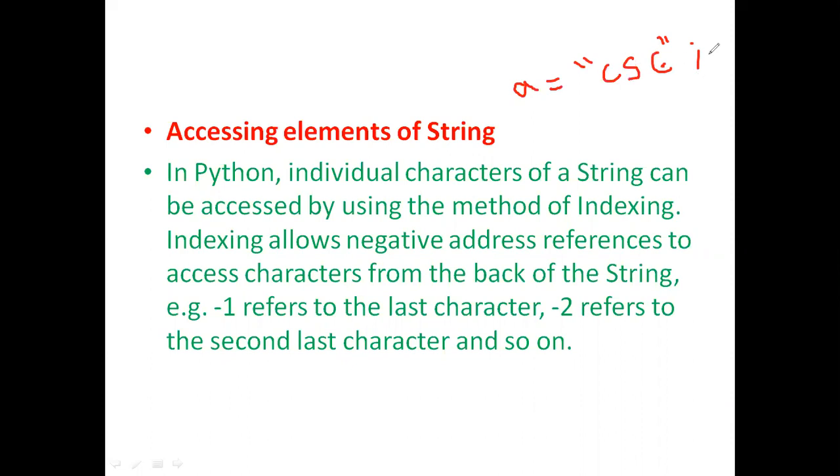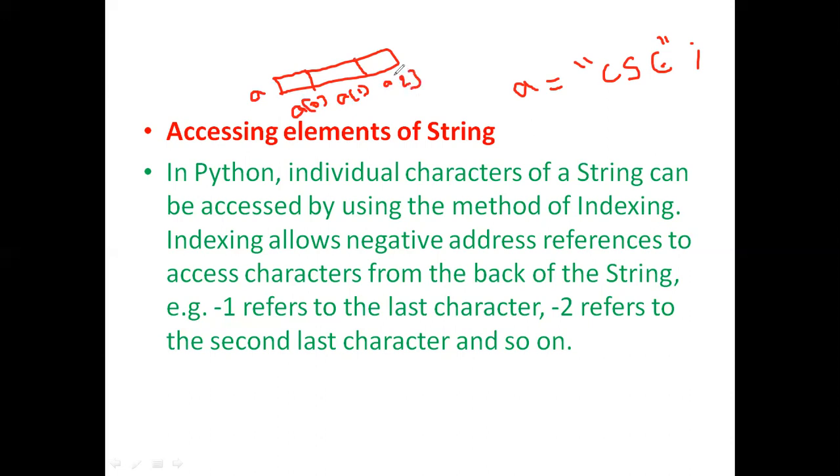And I have stored the CSE in A. Now what will happen is, inside memory, some block of memory will be reserved, and the name of the block will be A. There will be three divisions, where the first division is represented by a of 0, the second division by a of 1, and the third division by a of 2.